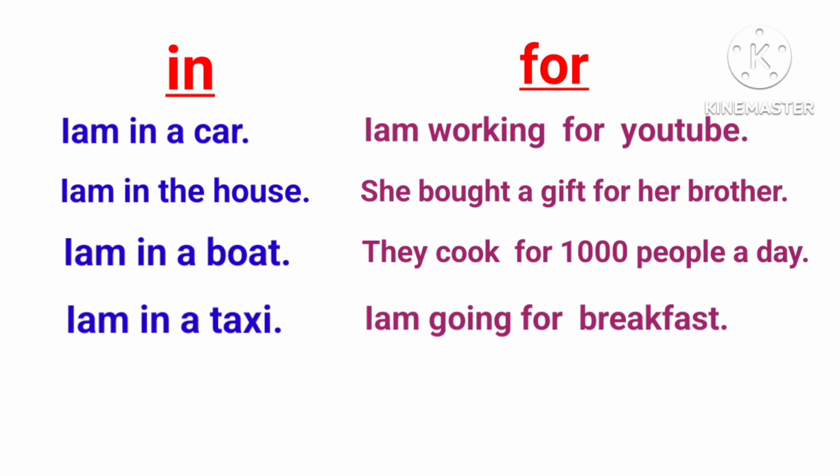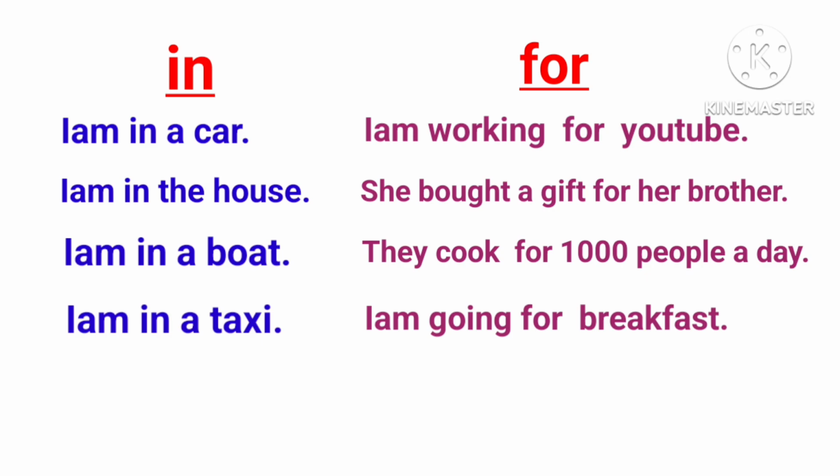Okay, I hope you understood this. You can understand in just a matter of two minutes if you focus on it. How are we using for? I am working for YouTube. Which company am I working for? I am working for YouTube, I am working for Infosys, I am working for Dell. Like that you can mention your company name.